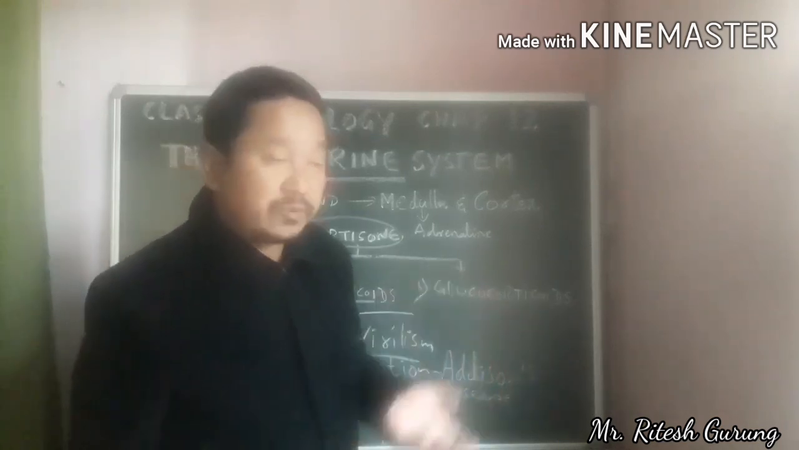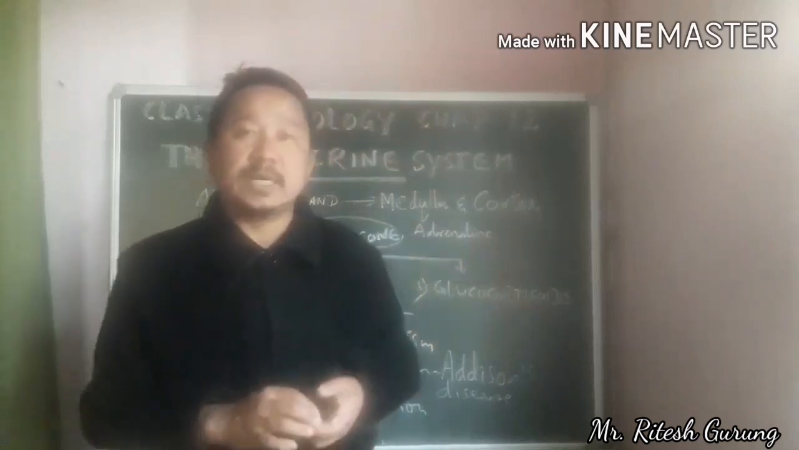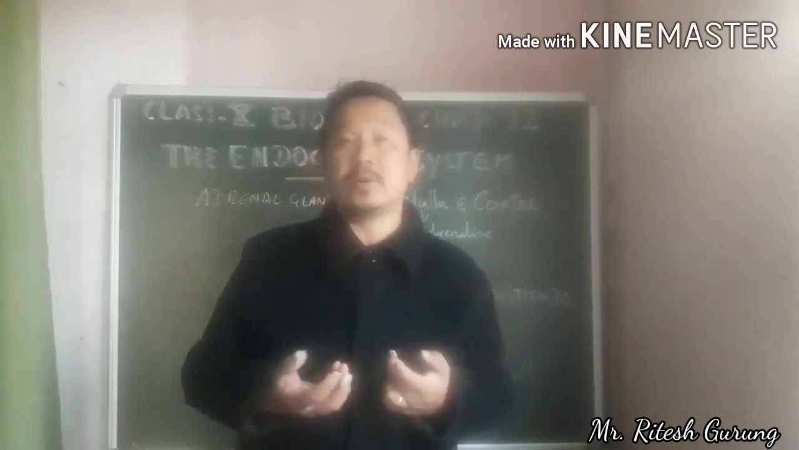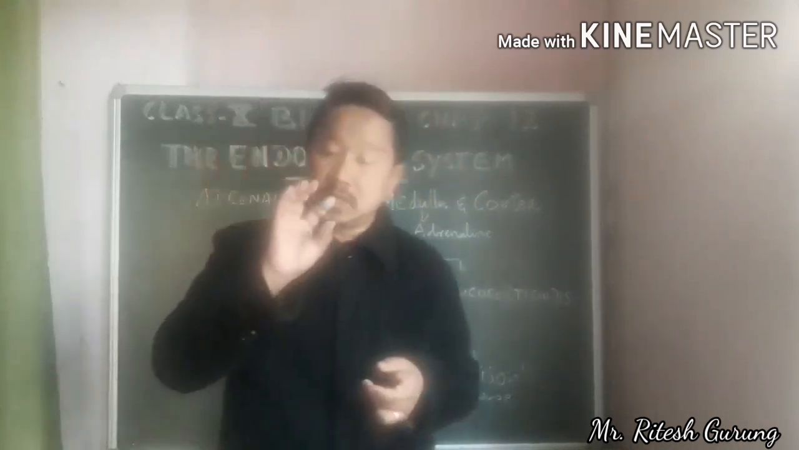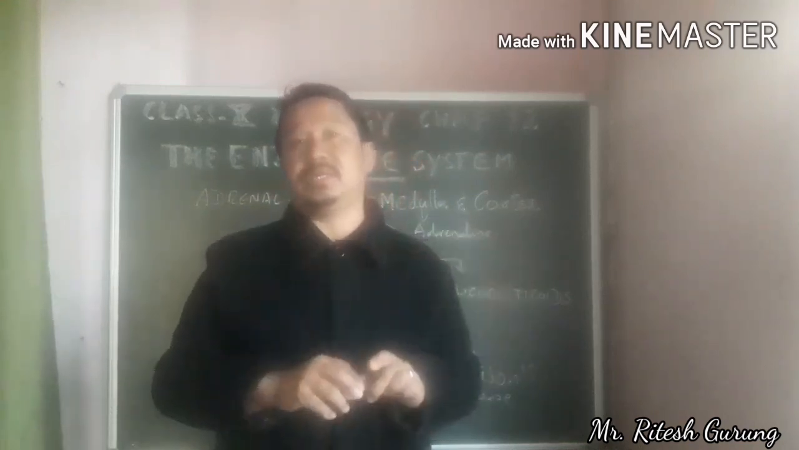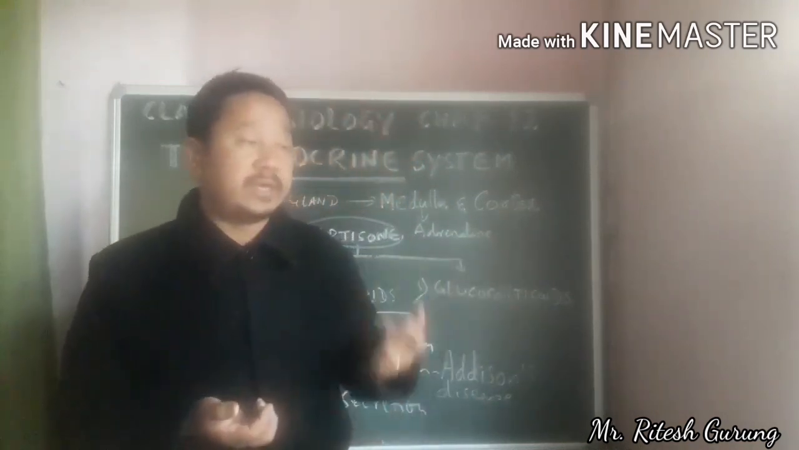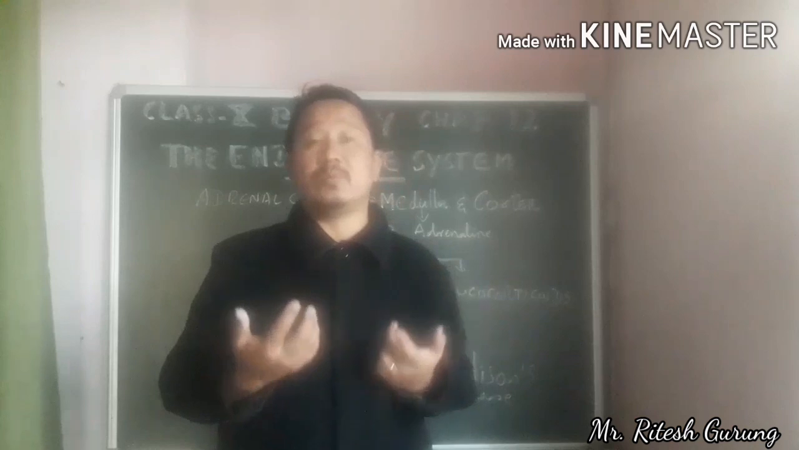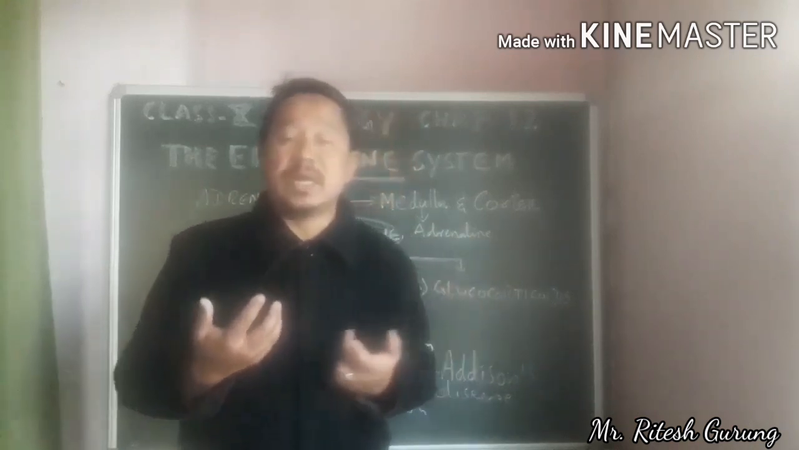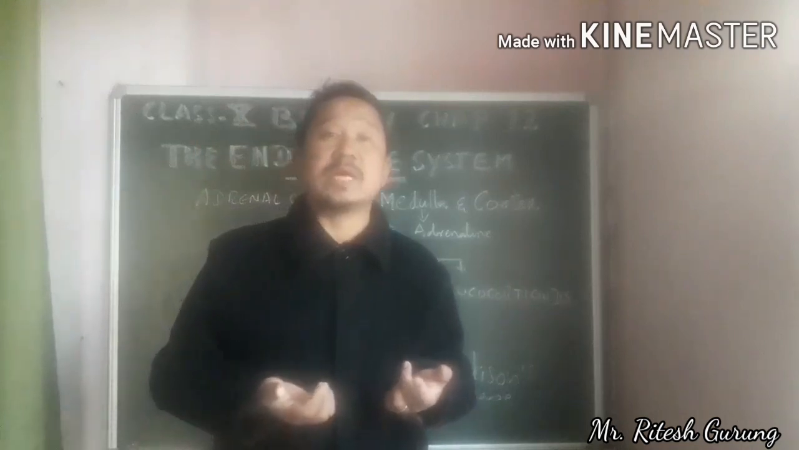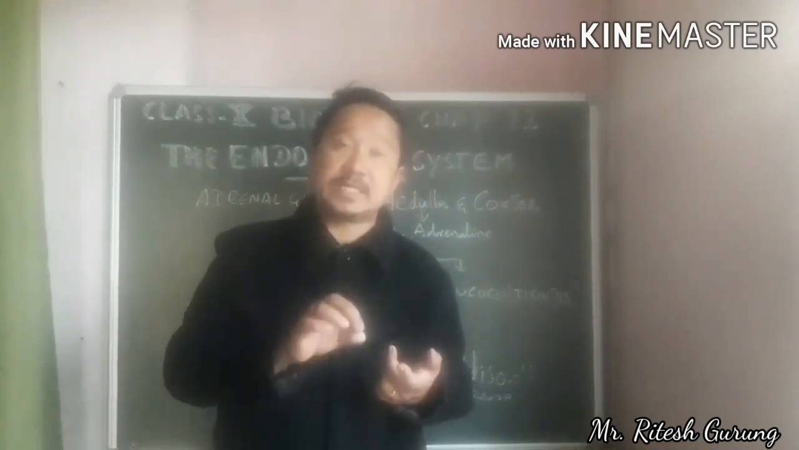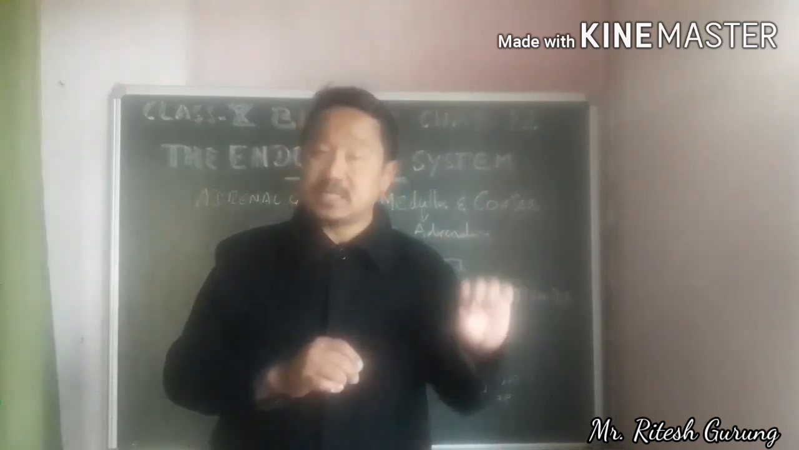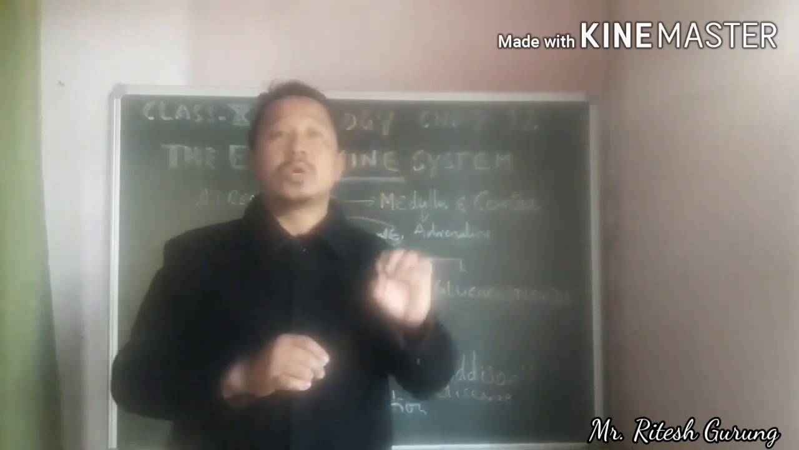Addison's disease is a disease in which the symptoms are like this: loss of energy, the body will be very weak. Skin pigmentation, meaning lots of pigments, patches and marks are seen on the skin. Loss of weight. Nausea, and you have the tendency of vomiting. Then hypoglycemia, which means the sugar level will be low in the blood. Hypoglycemia, remember.